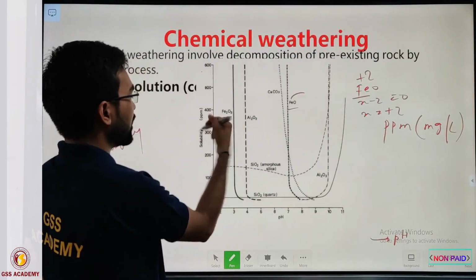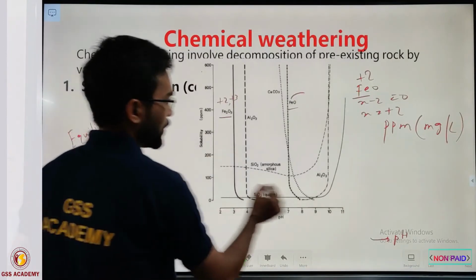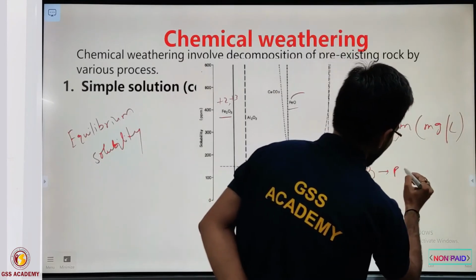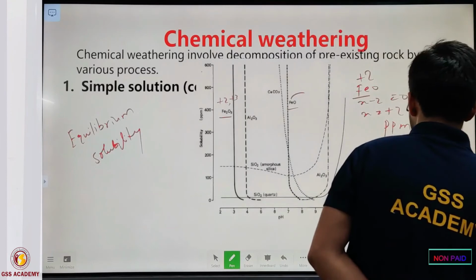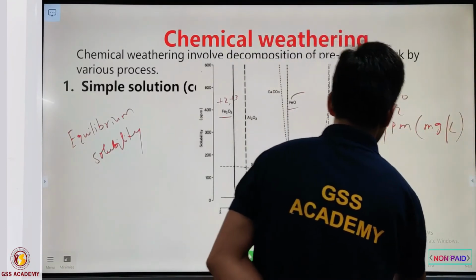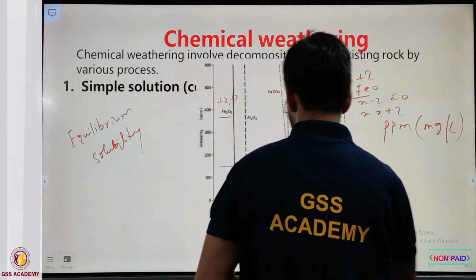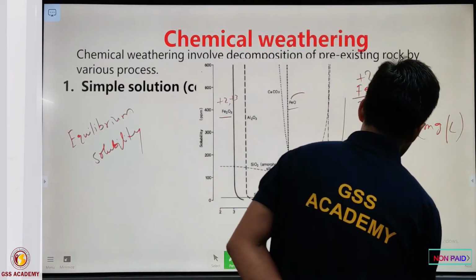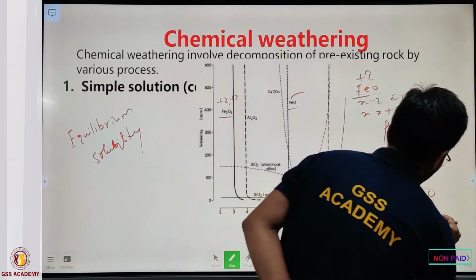For Fe2O3, 2x minus 6 equal to 0, so x equal to +3.